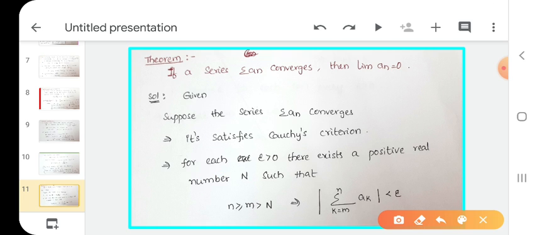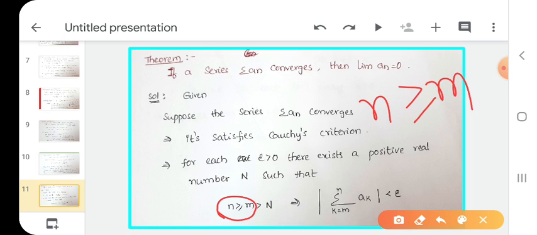First we write: summation an is a convergent series. If a series is convergent, automatically it is a Cauchy series. Next we write the definition of Cauchy sequence. Here we write small n greater than or equal to small m, where n greater than or equal to m. That means n greater than m or n equals m.